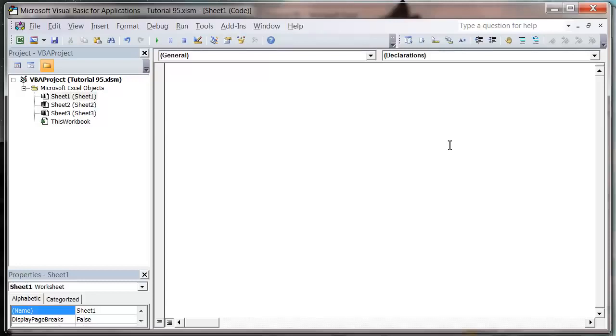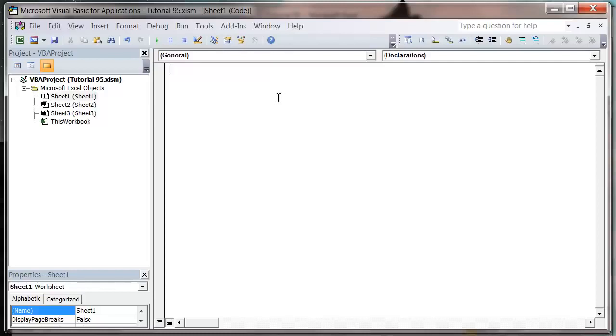This tutorial is going to show you how to use the file system object to search for folders within your computer. So it's a very useful thing to be able to do, and it's something that quite a lot of people at work come and ask me for sometimes.